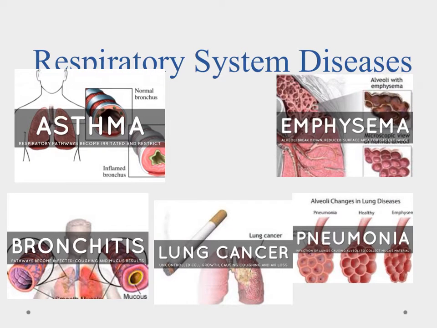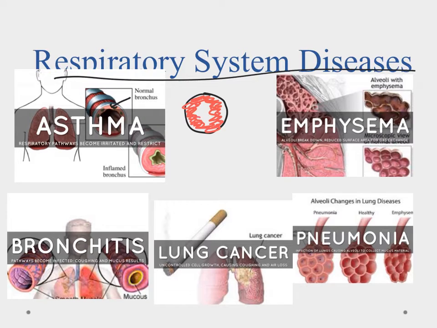Okay, let's talk real quickly about a couple of respiratory system diseases. Asthma is when we have an irritated airway. Normally, you can see here, there's a wide opening, so our airways are wide and unconstricted. With asthma, we get irritation and there's inflammation inside of it, and instead of it being a large opening, it gets to be a smaller and smaller opening, and what we notice is it's harder to breathe through that. You have to pull the air through a little bit harder, so you're not breathing as easily as you normally do.